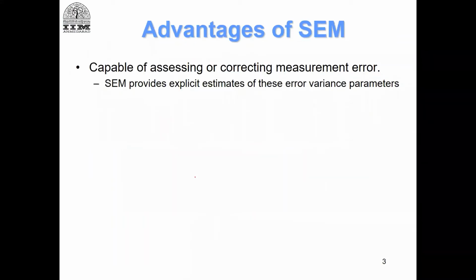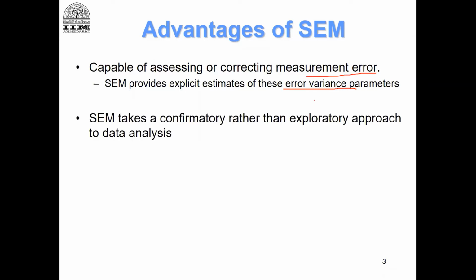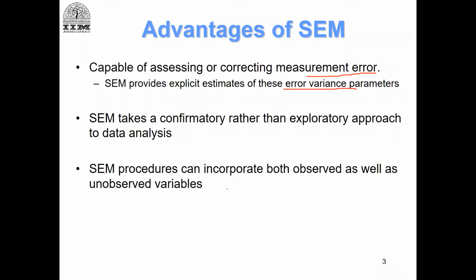So what is the advantage of SEM? As I mentioned, it provides explicit estimates of error variance. So this is the only methodology in social sciences where you can explicitly model measurement errors, okay, which is not possible in any other kind of regressions that you do. It takes a confirmatory approach, I have already explained this.